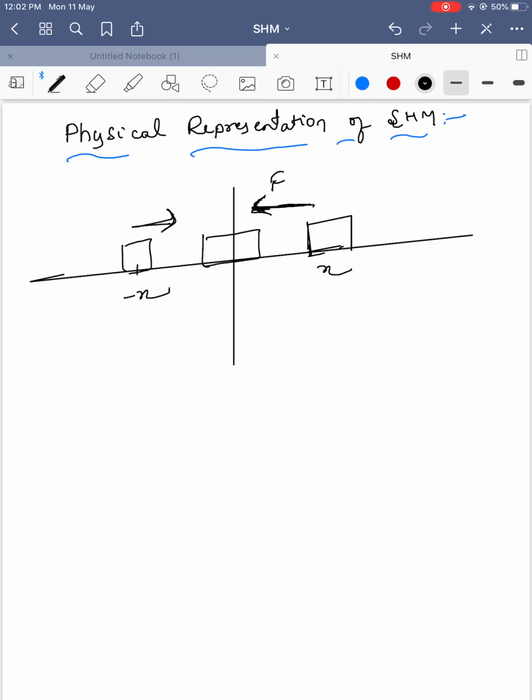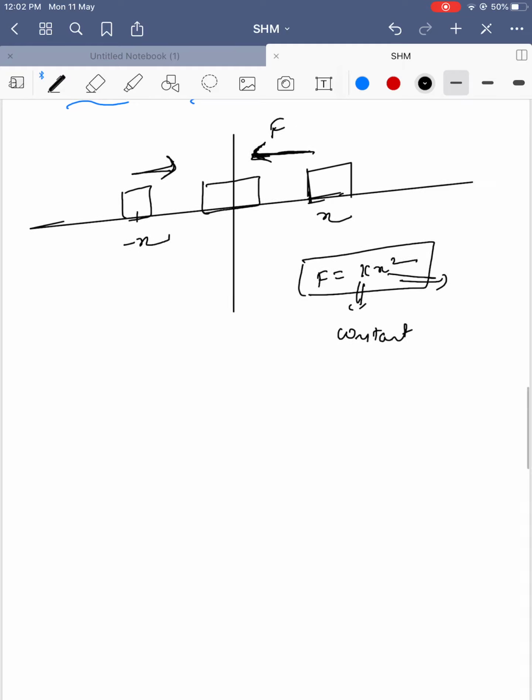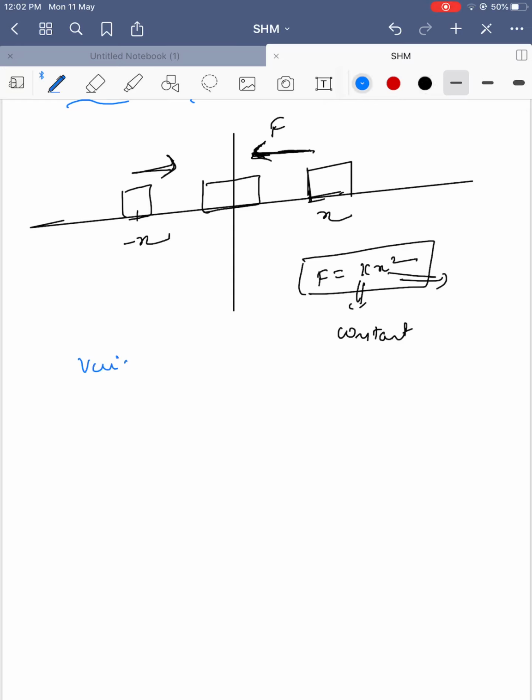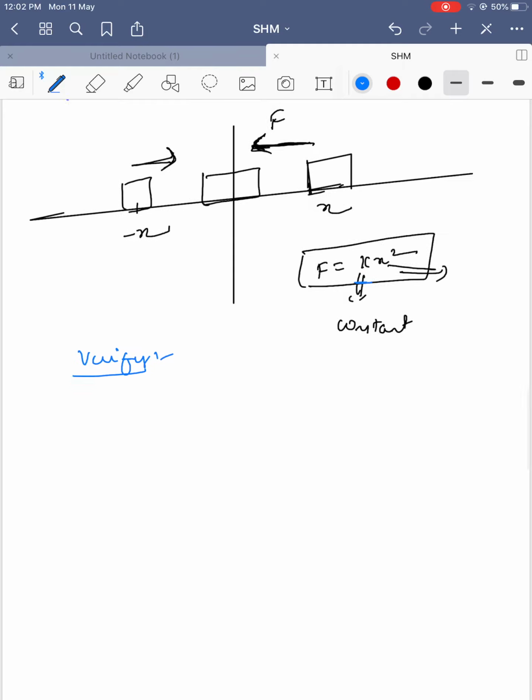So for the restoring case, let's write F is equal to k into x square. Some random value I am taking. k is a constant and x is the displacement. Now let's verify whether our body will follow this or not.